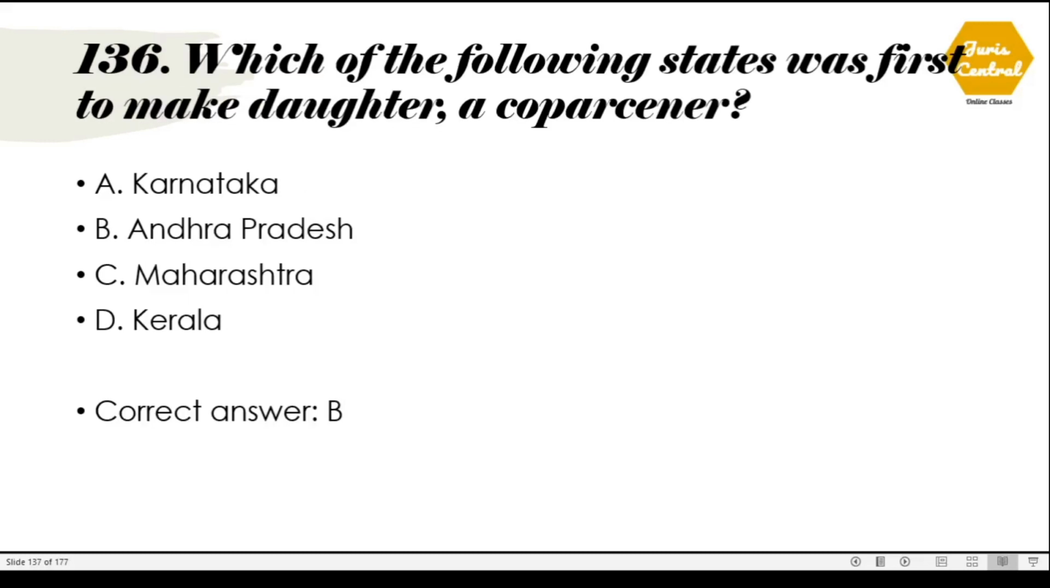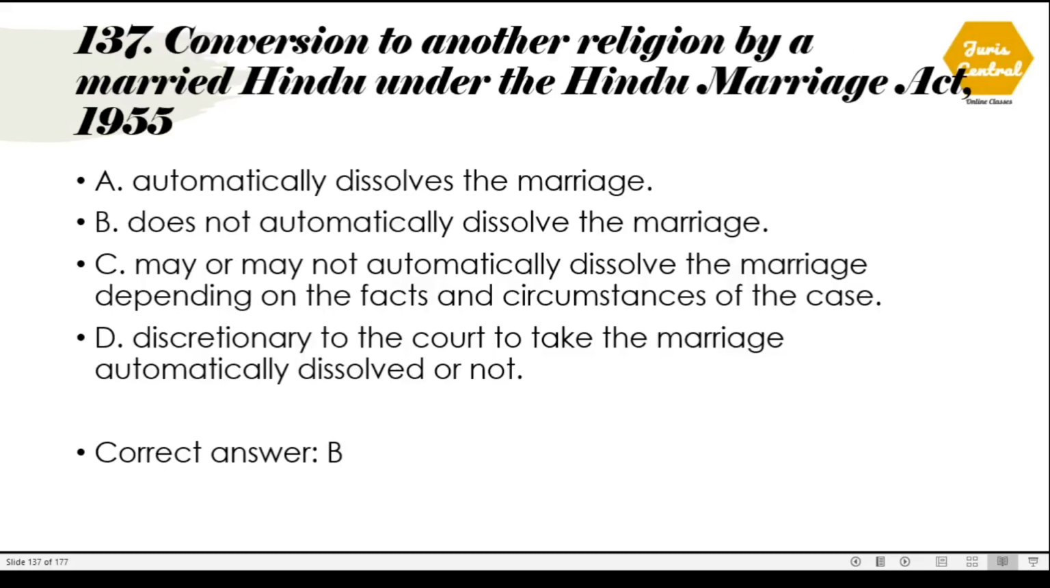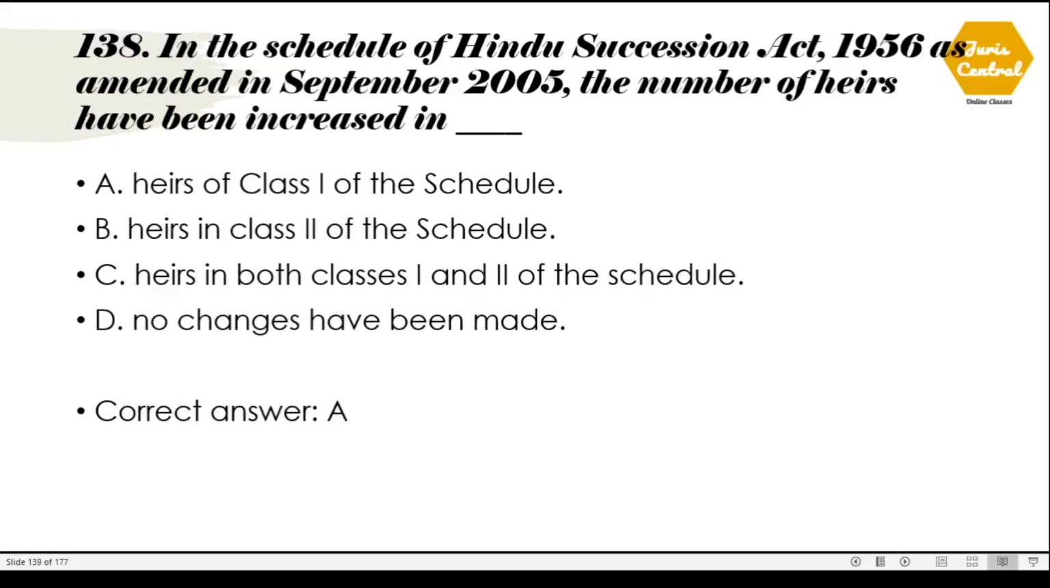136. Which of the following states was first to make daughter a coparcener? The correct option is option number B, which is Andhra Pradesh. 137. Conversion to another religion by a married Hindu under Hindu Marriage Act 1955. The correct option is option number B. It doesn't automatically dissolve the marriage.